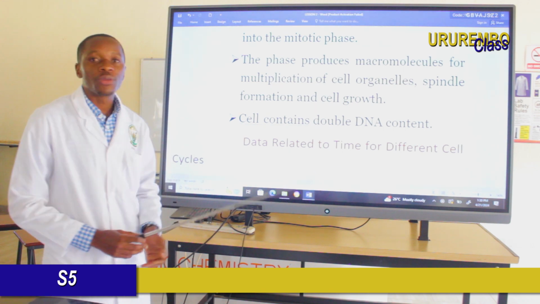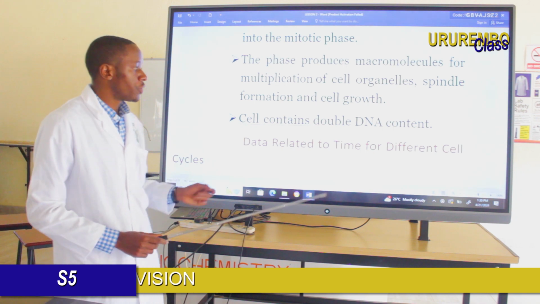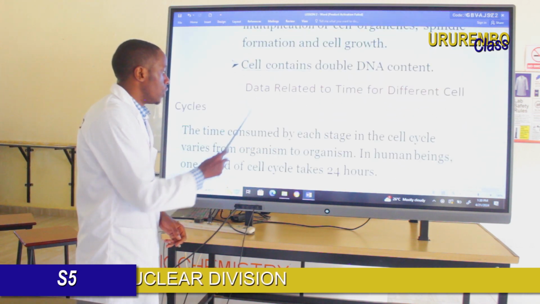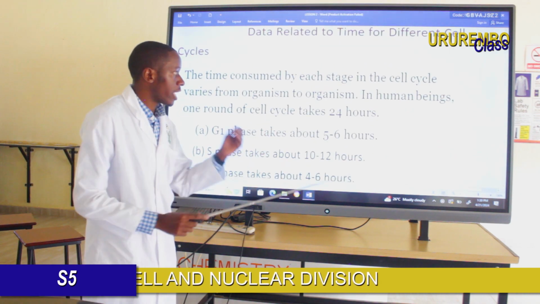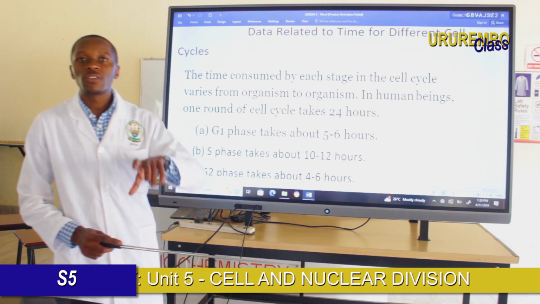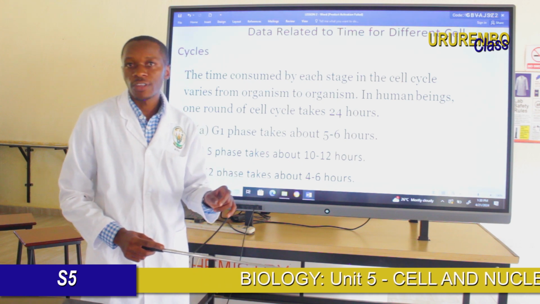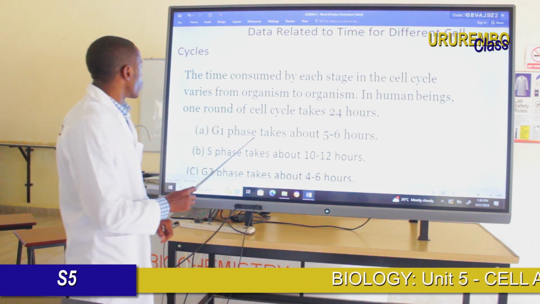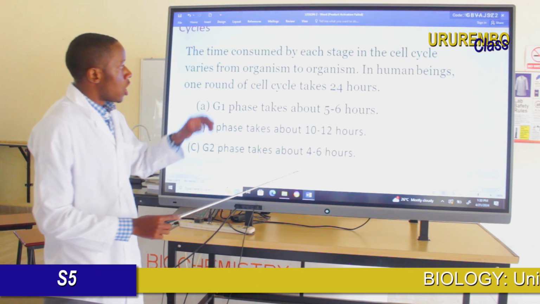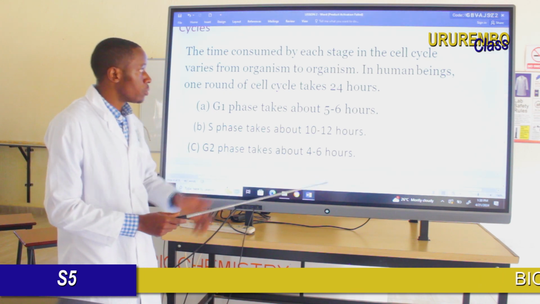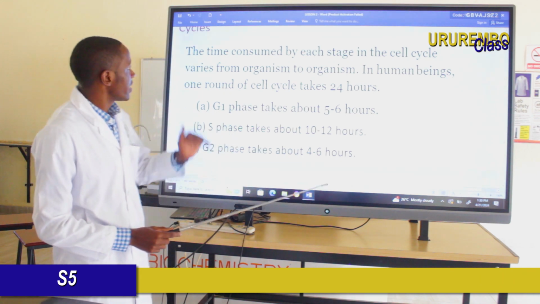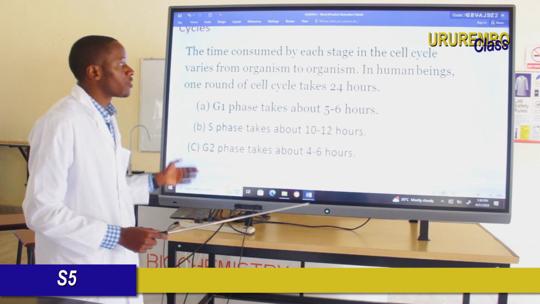So then, let me show the data related to each phase of the cell cycle, the time related to the G0, G1, S and G2 phases. The time consumed by each stage in the cell cycle varies from organism to organism.